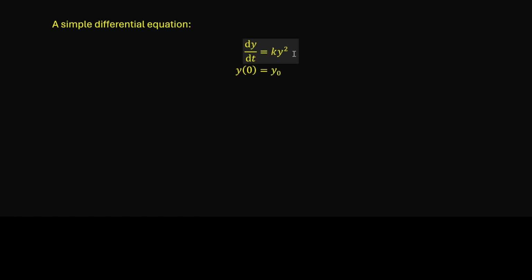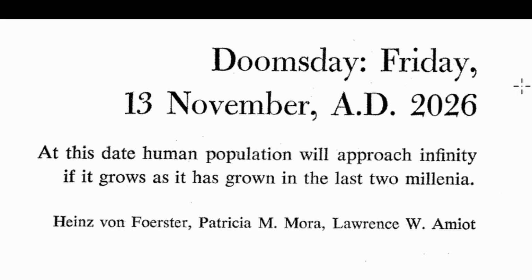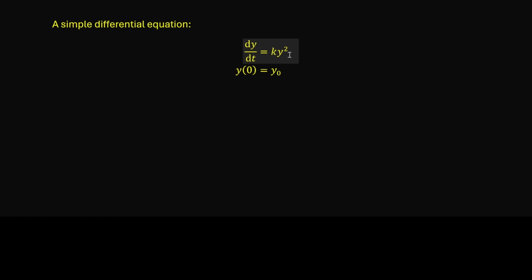The consequence of this model is quite unsettling, to say the least, because it predicts the end of humanity, which is Friday, 13th of November next year, supposedly. So in this video, we'll first solve the differential equation without real-life context. And then we will look at its predictions versus some actual data. And we will explain the underlying mechanism, that is, under what circumstances can this model occur, and perhaps most importantly, is next year really going to be the end of humanity?